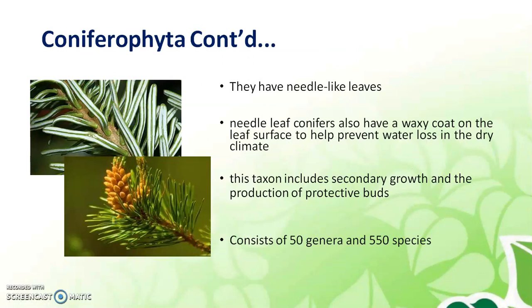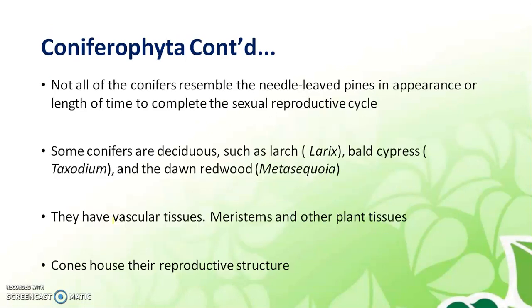The needle-leaf conifers also have a wax coat on the leaf surface so that water loss is prevented in dry climate. Then this taxon includes secondary growth and the production of protective buds. Secondary growth means growth occurs from the body, from the vegetative parts. That is called secondary growth. It consists of 50 genera and 550 species.